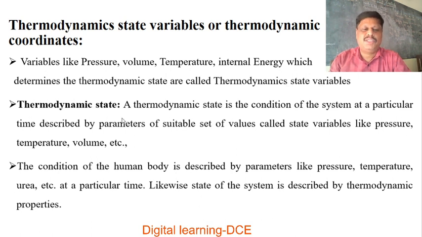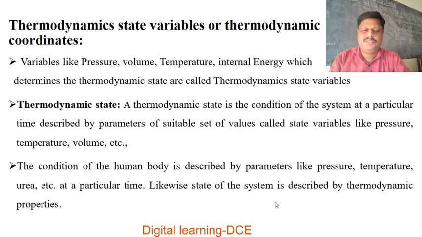So what is a thermodynamic state? A thermodynamic state is the condition of the system at a particular time described by a suitable set of parameter values called state variables, like pressure, temperature, volume, etc. Similarly, the condition of the human body is described by parameters like pressure, temperature, urea, etc. at a particular time.